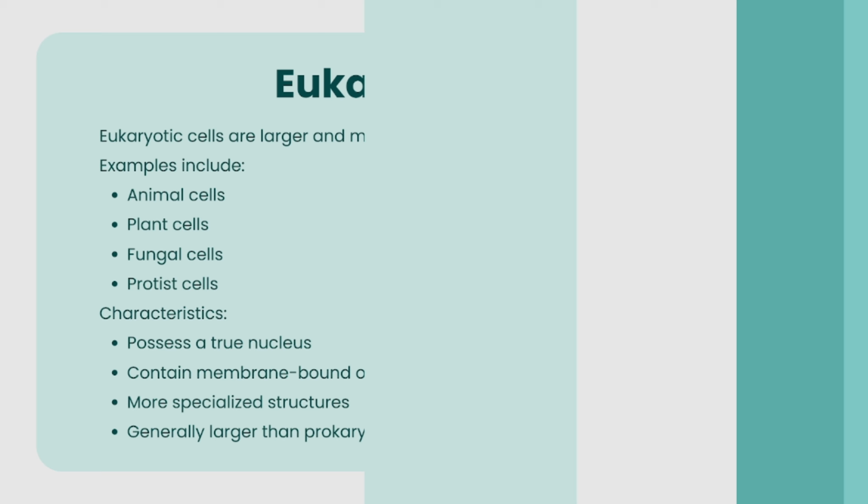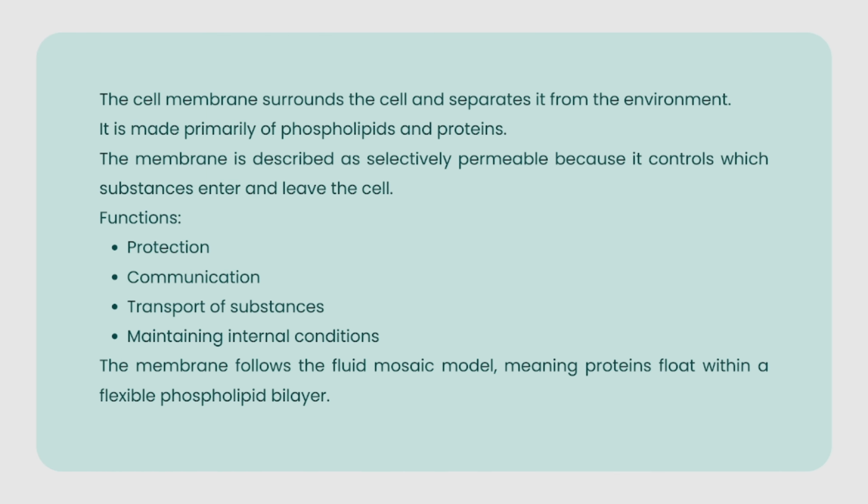The cell membrane. The cell membrane surrounds the cell and separates it from the environment. It is made primarily of phospholipids and proteins. The membrane is described as selectively permeable because it controls which substances enter and leave the cell. Functions: protection, communication, transport of substances, maintaining internal conditions. The membrane follows the fluid mosaic model, meaning proteins float within a flexible phospholipid bilayer.